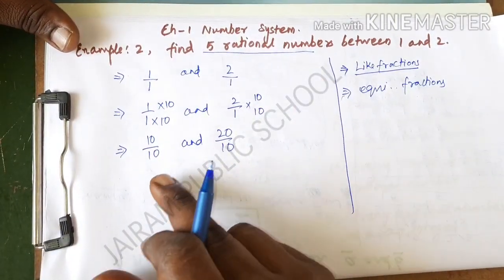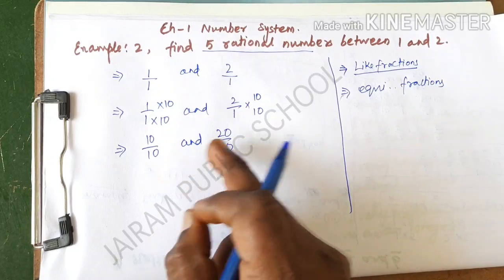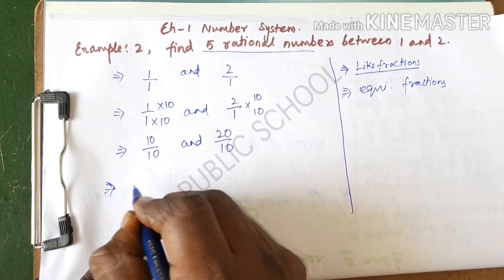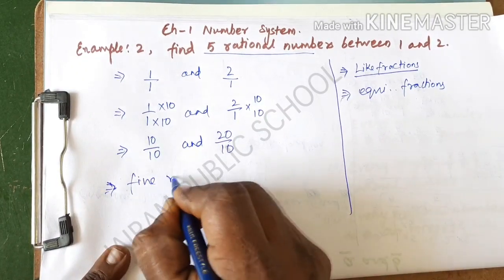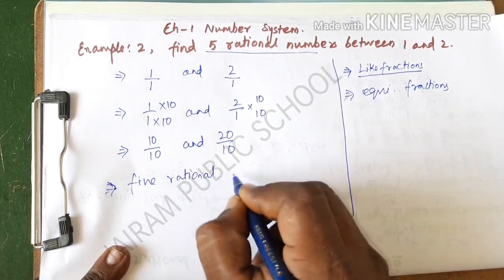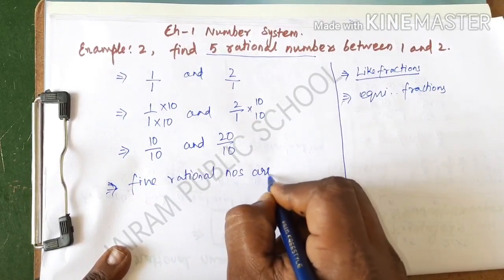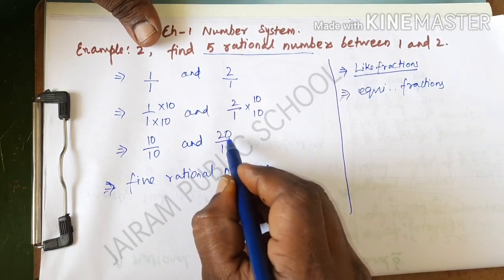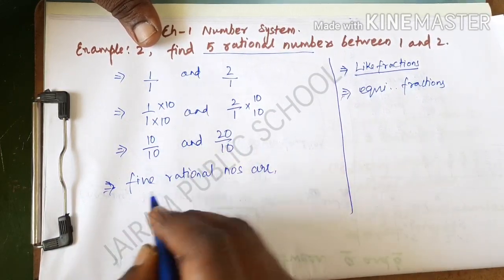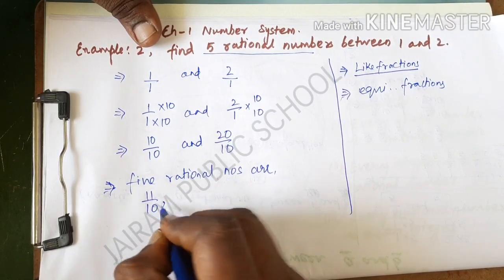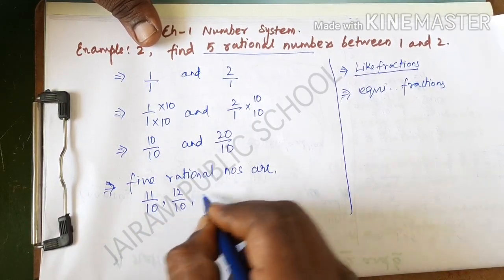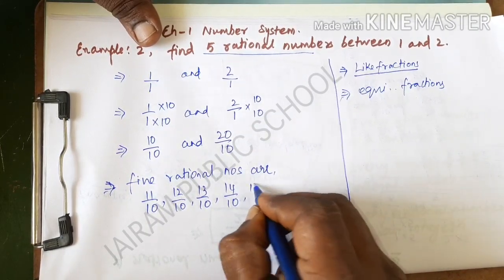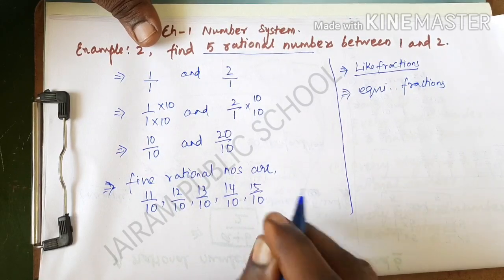So now we are going to write the rational numbers. It is possible to write rational numbers between these two numbers. So therefore the 5 rational numbers are, what numbers do we have to write between. We should not take 10 and 20, in between you have to write. So the next number is 11, so 11 by 10 will come, and the next number is 12 by 10, the next one is 13 by 10, the next one is 14 by 10, the next one is 15 by 10. We have to write 5, that is enough.